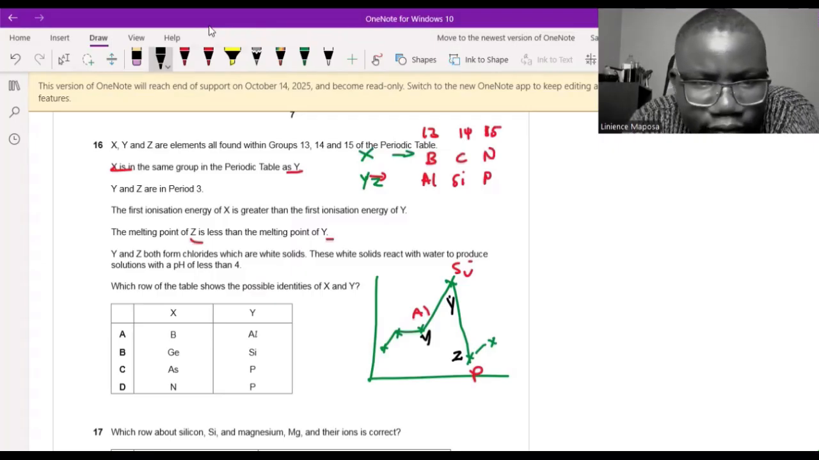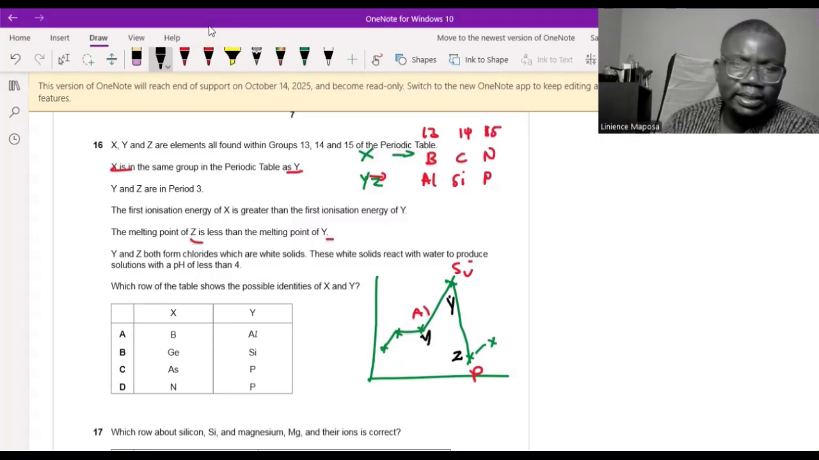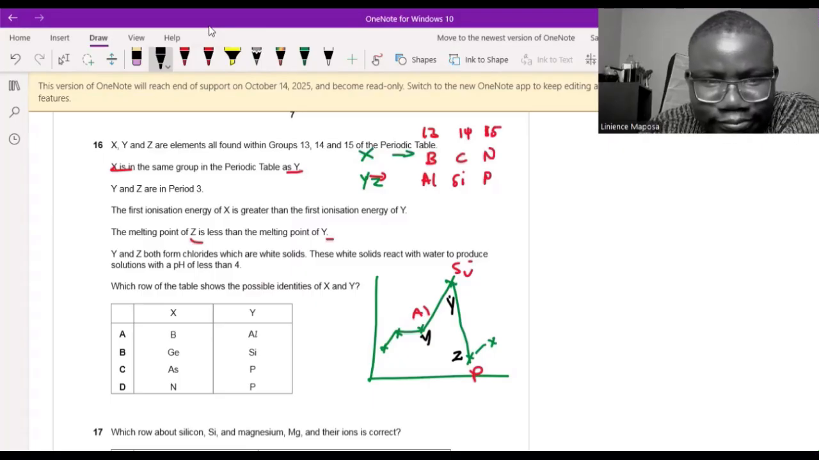And then let's read more information. Y and Z both form chlorides, which are white solids. These white solids react with water to produce solutions that are acidic. This is important. Chemical property. This is inorganic chemistry. So this one, silicon tetrachloride, can react with water, right? Yes, because they said form chlorides.